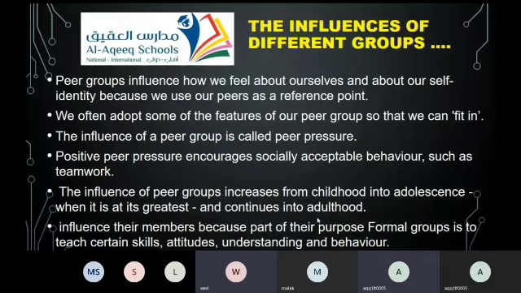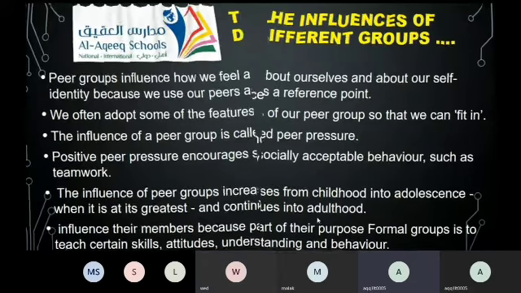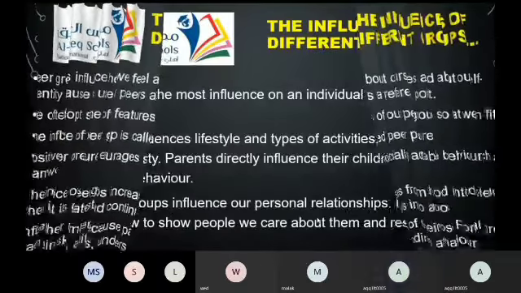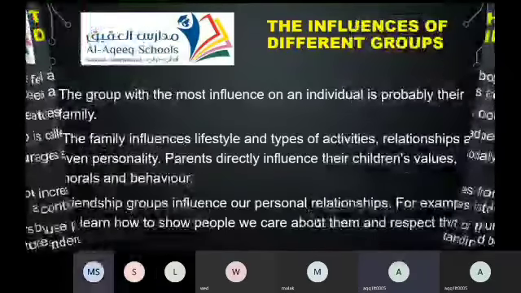The influence of the peer group changes from childhood into adolescence, and at adolescence it's at its greatest point, and then it continues into adulthood. Some of the influence includes teaching certain skills, attitudes, understanding, and behavior. Is it clear? Yes, clear.